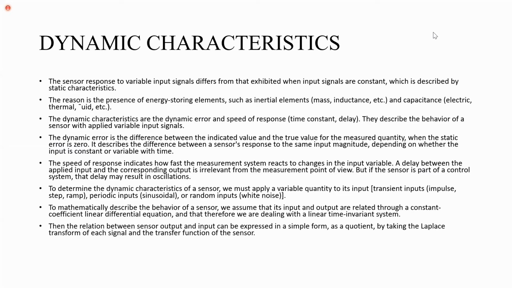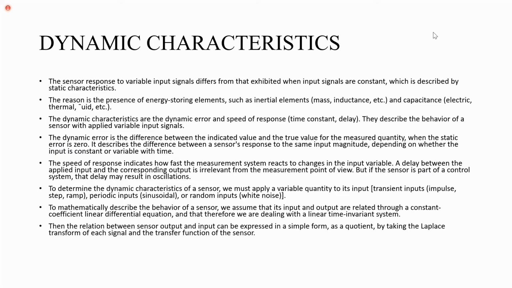The reason is the presence of energy storing elements such as inertial elements and capacitance. The dynamic characteristics are the dynamic error and speed of response. They describe the behavior of a sensor with applied variable input signals.